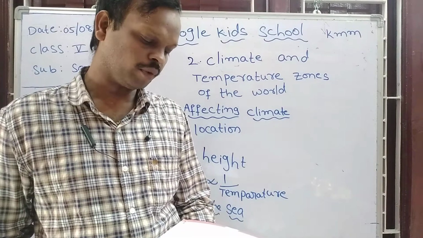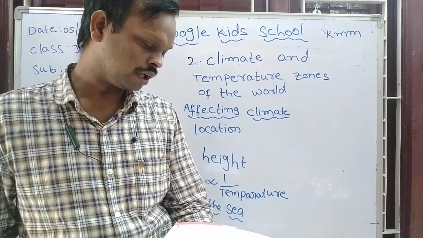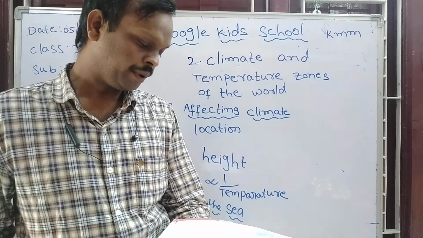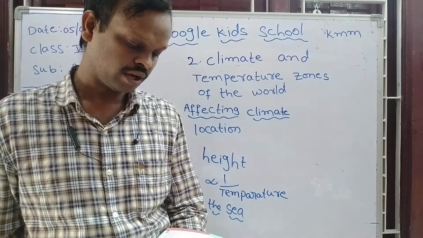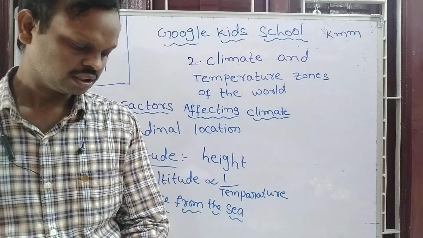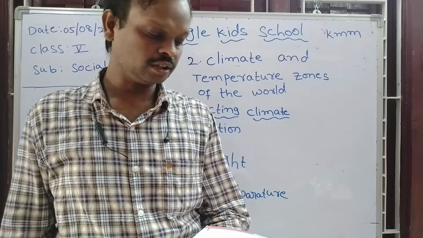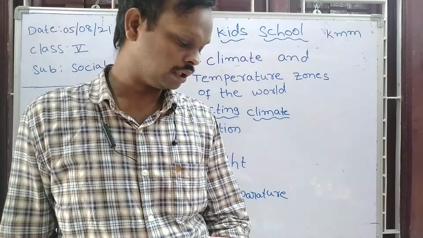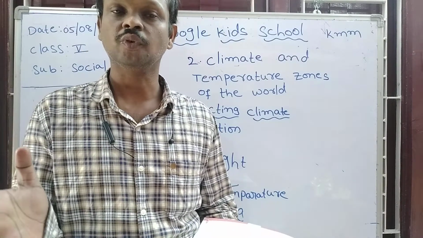Coastal areas have a moderate climate, neither too hot nor too cold. Places that are far away from the ocean or sea have extreme climates. Observe coastal areas: neither too hot nor too cold. It won't be too cold and it won't be too hot.